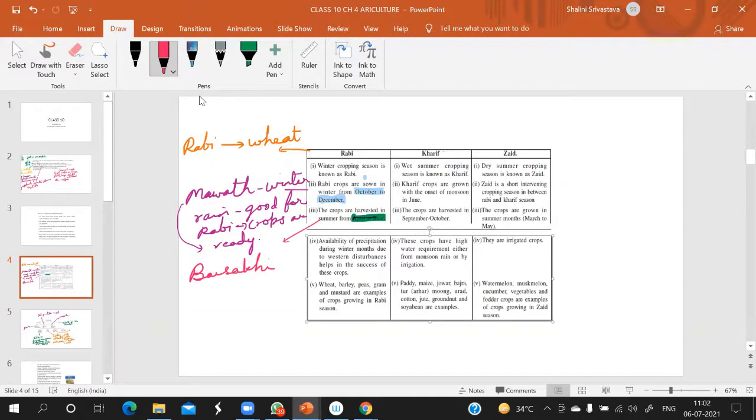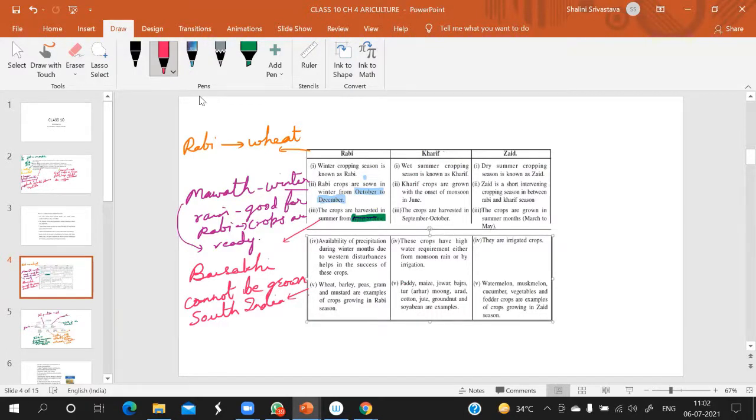Clear? And which are the main crops grown? Wheat, barley, peas, gram, mustard. Now, these Rabi crops cannot be grown in which area? They cannot be grown in South India. Why? They do not require much rain. It does not require a lot of water, no heavy rainfall. And also Mawat is good for this crop. That is why. Is it clear till here?